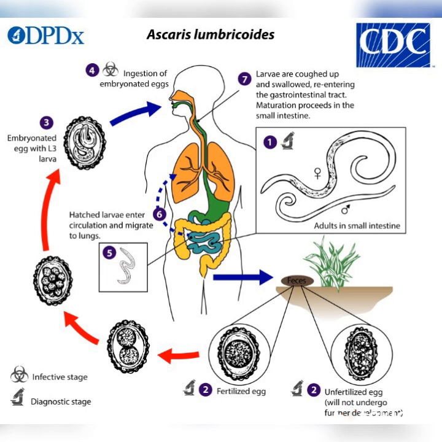They will continue to undergo further development. But what happens in the lungs is that these larvae can't go any further down those capillaries which are found in the alveoli. So remember, in the alveoli, you find very small blood vessels which we call capillaries. So these larvae can't go further beyond those capillaries.